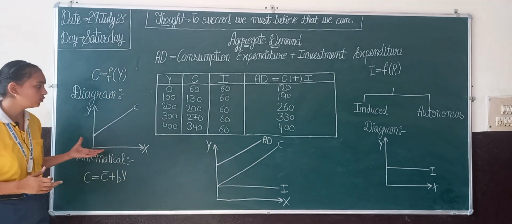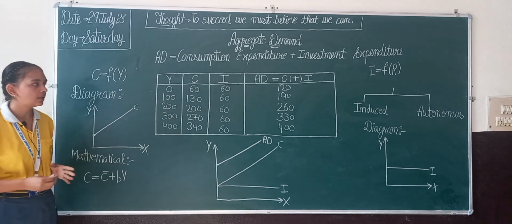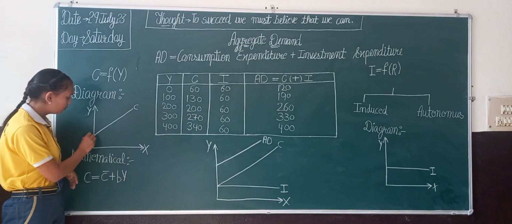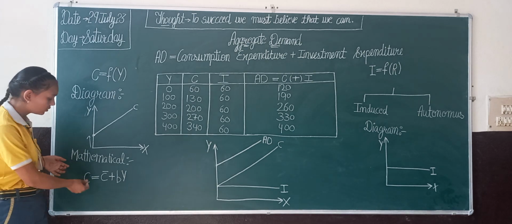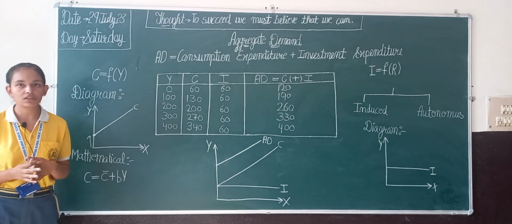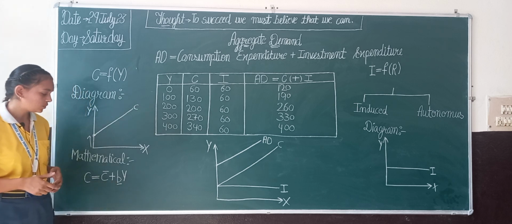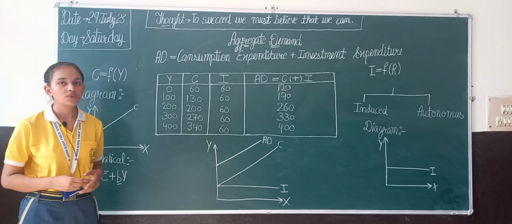This is the diagram of consumption expenditure. As we discussed, consumption expenditure can't be zero, so it always starts from a point above zero. The mathematical formula of consumption expenditure is C = C̄ + bY, where C̄ is autonomous consumption, b is the slope of consumption and Y is income. This is all about consumption expenditure.